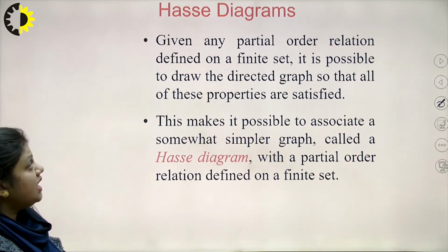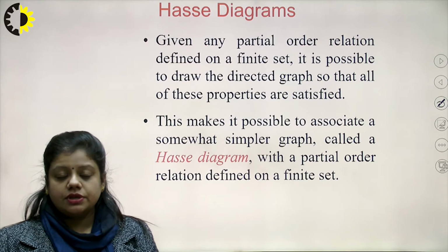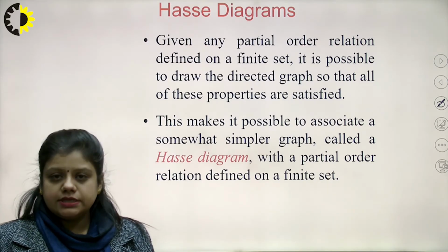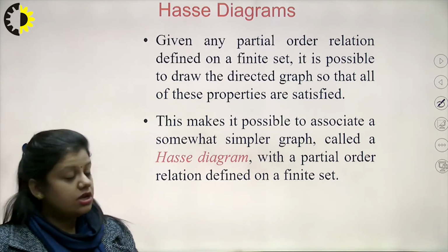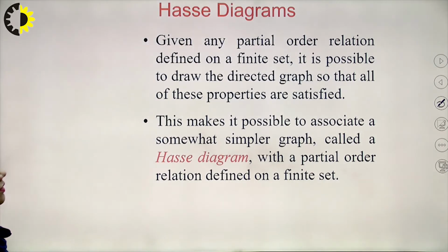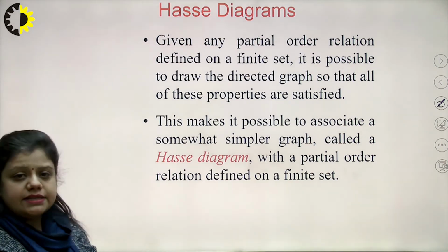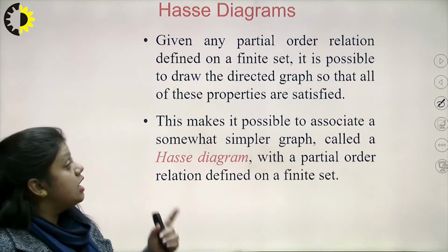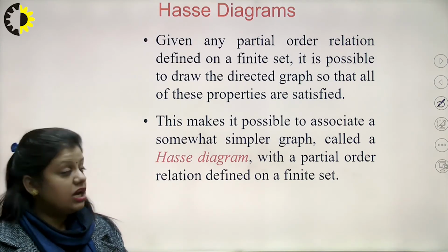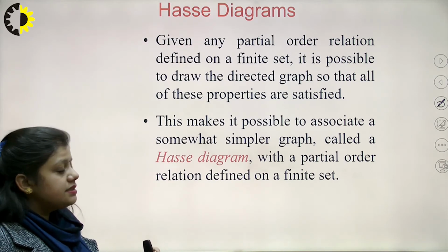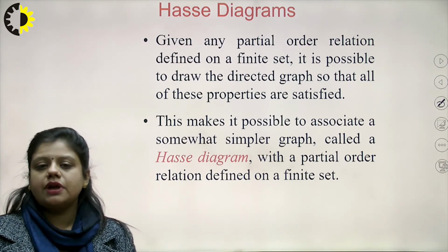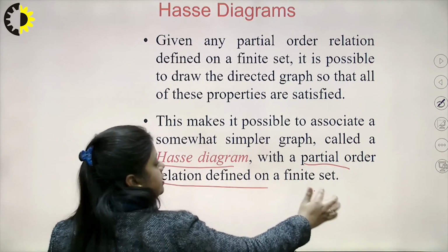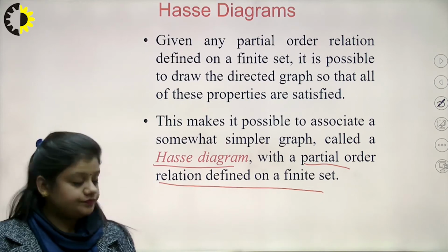Example. Now coming on to Hasse diagrams. A Hasse diagram is a way to represent any partially ordered set or partial order relation. When we are given a partial order relation defined on a finite set, it is possible to draw a directed graph so that all these properties are satisfied. This makes it possible to associate a simpler graph, and this simpler graph is called the Hasse diagram of a partial order relation defined on a finite set.